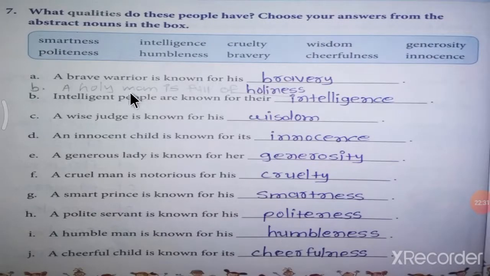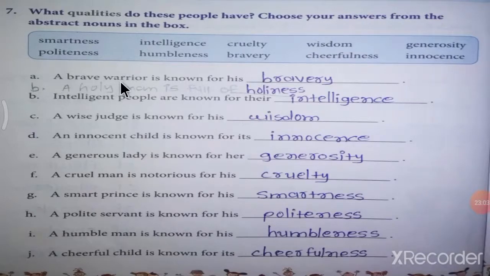Now, let's solve the exercise. What qualities do these people have? Choose your answers from the abstract nouns in the box. So, first let's read the words. Smartness, intelligence, cruelty, wisdom, generosity, politeness, humbleness, bravery, cheerfulness, innocence.